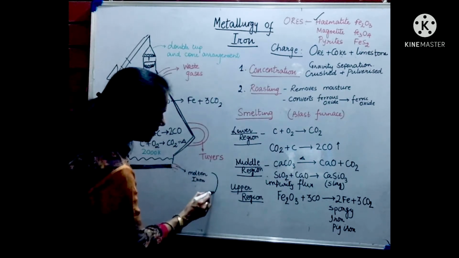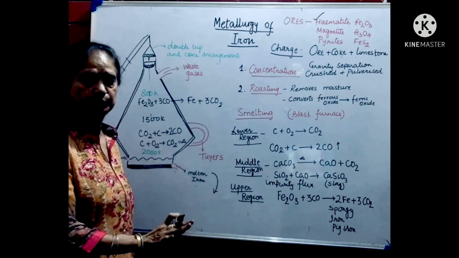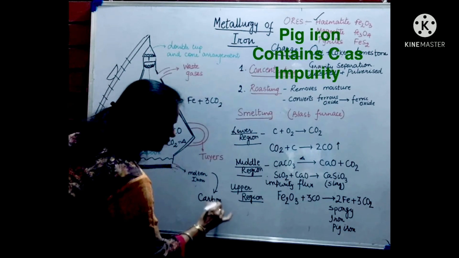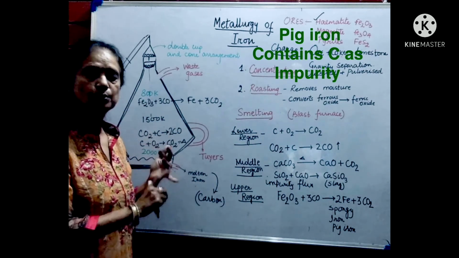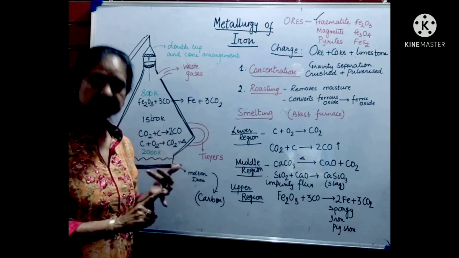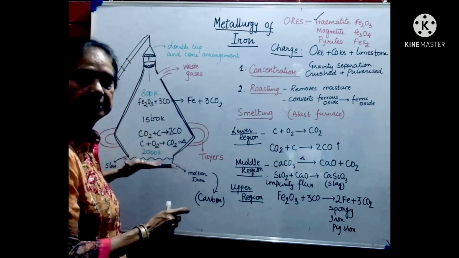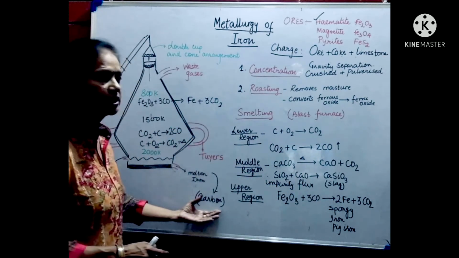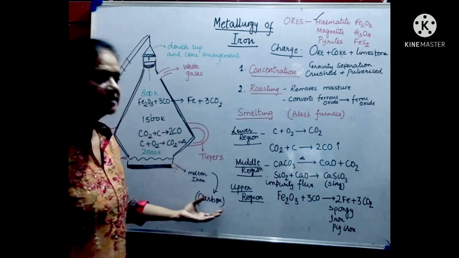Now this molten iron which we have collected from the furnace is again the most impure form of iron, and the major impurity present in it is carbon. Right? So I have used two impurities at the moment. One is with the ore. Now ore contained the impurity of sand or silica, SiO2, which went inside the furnace, and we removed it in the form of slag. The other impurity which is now present in iron is carbon.